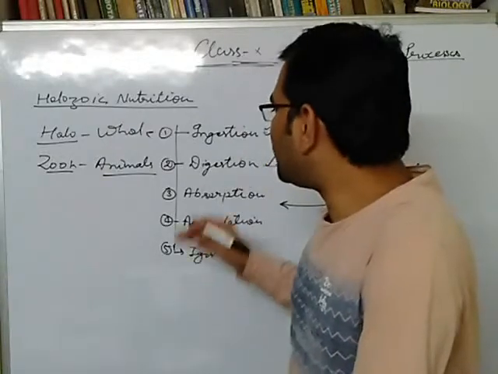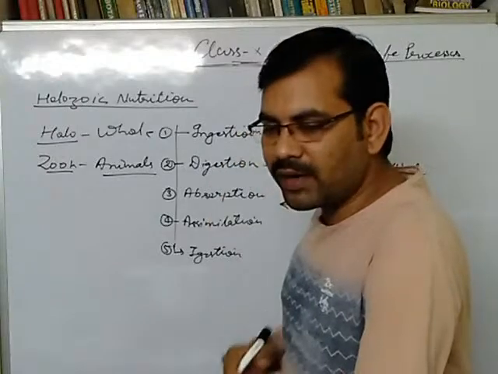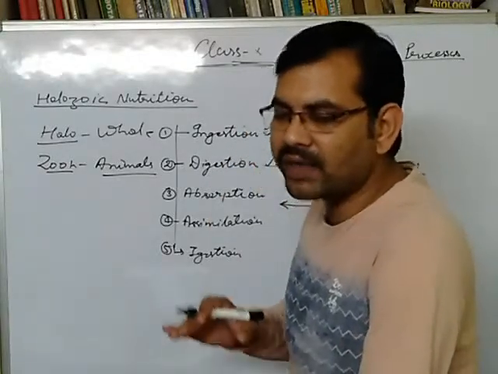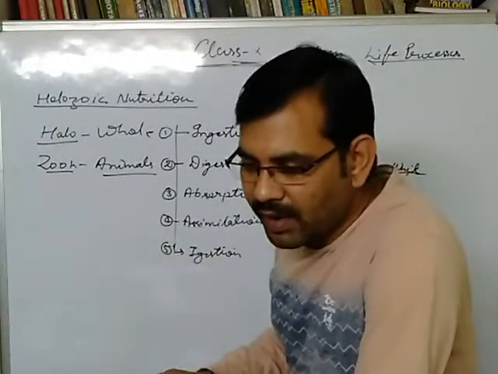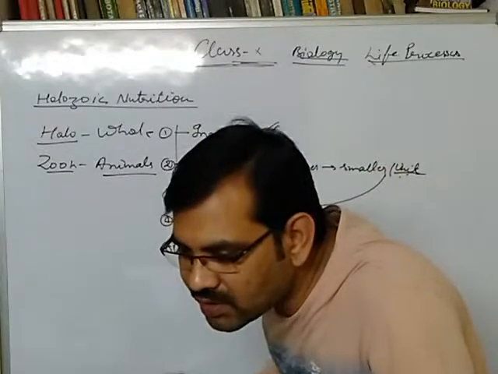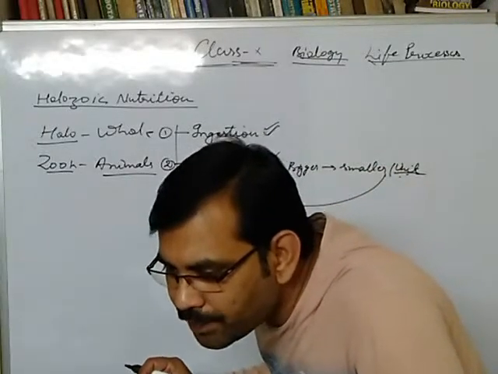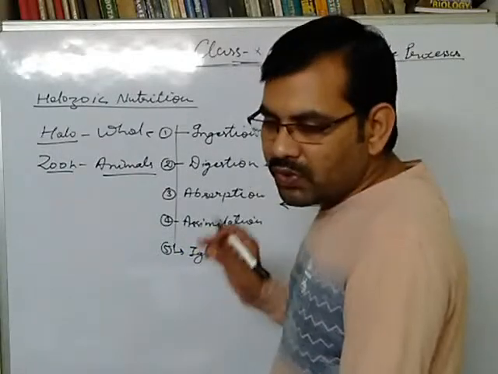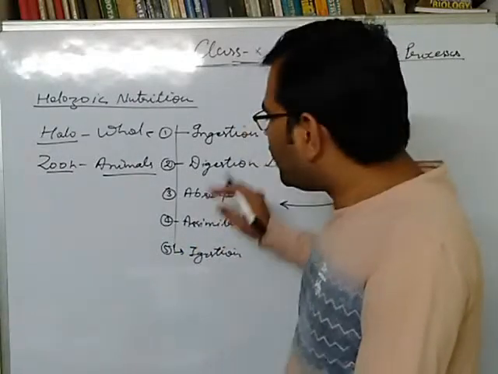Now, in the second step, this ingested food undergoes breaking down, means it undergoes a catalytic process. By the catalytic process, that is digestion, it is broken down into different unit molecules.